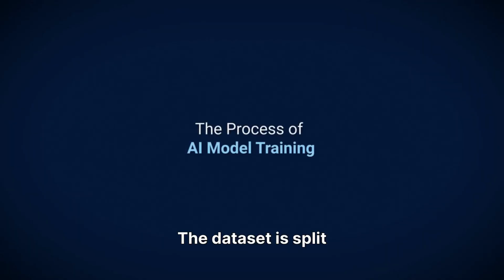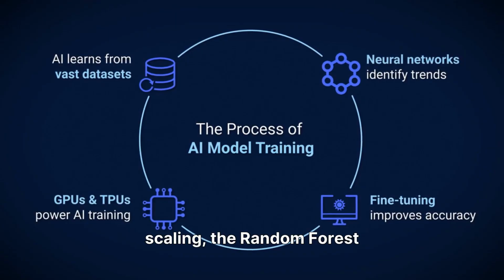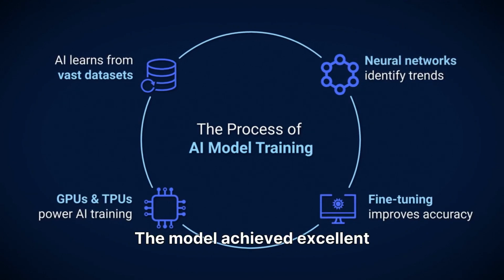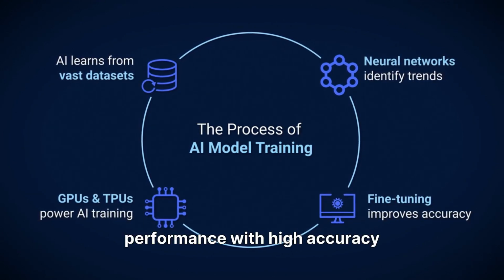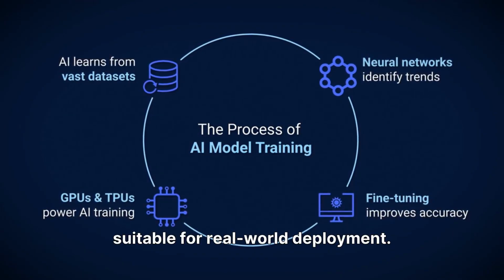The dataset is split into training and testing sets. After feature encoding and scaling, the random forest model is trained on the training data. The model achieved excellent performance with high accuracy and low mean squared error. These results make it suitable for real-world deployment.